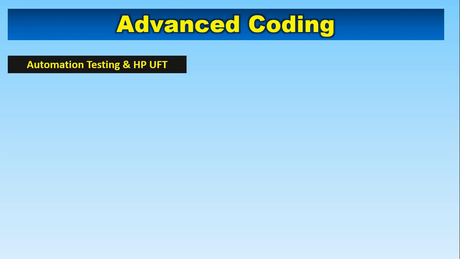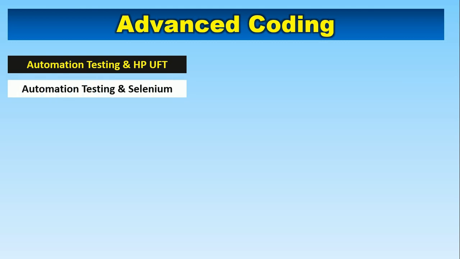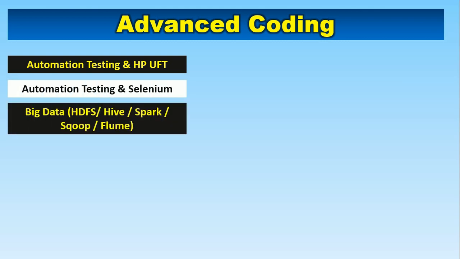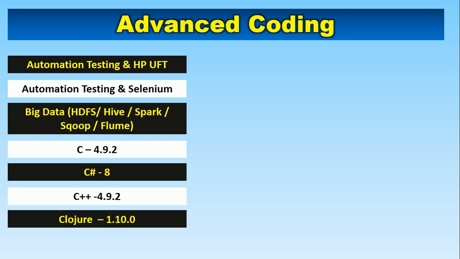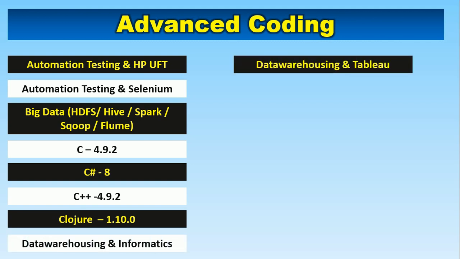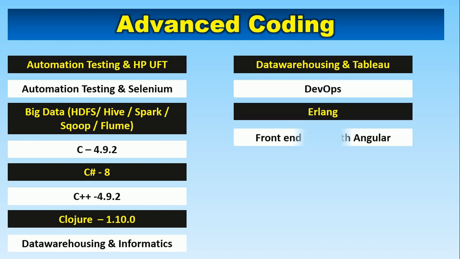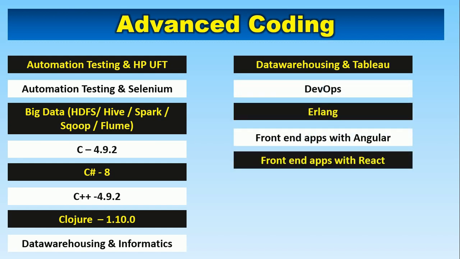And not only coding languages, but also a few other technologies are available this time, like automation testing and HPUFT, automation testing and Selenium, big data, HDFS, Hive, Spark, Scoop, and C language 4.9.2 version, C# 8 version, C++ 4.9.2 version, Clojure 1.10.0 version, data warehousing and informatics, data warehousing and Tableau, DevOps, Erlang, front-end apps with Angular, front-end apps with React,